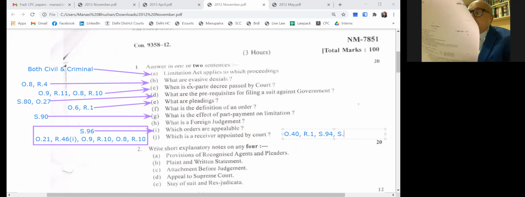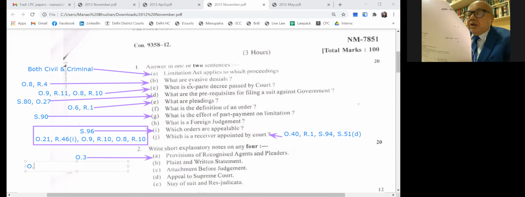Then write short note on any 4 provisions of recognized agents and pleaders. That is Order 3. That is the power of attorney holder, advocates, and parties in person. Then payment, plaint and written statement, again Order 7, Rule 8. I won't be wasting your time. Attachment before judgment, Order 38, Rule 5 to Rule 13. Please remember this. Order 38, Rule 5 to Rule 13.